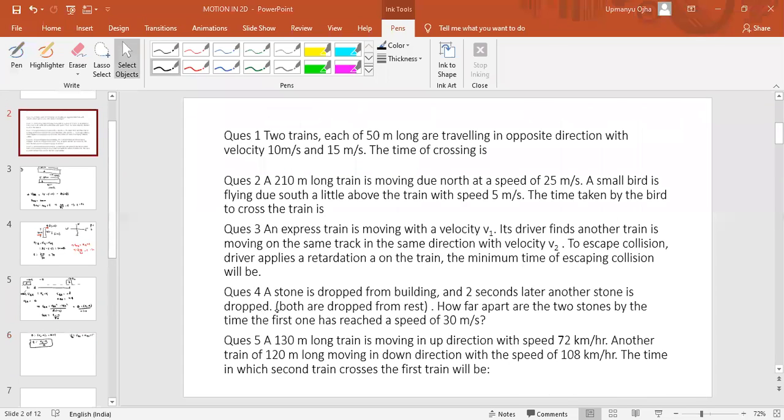Next, question number 4. A stone is dropped from a building and 2 seconds later another stone is dropped. Both are dropped from rest. How far apart are the stones by the time the first stone has reached the speed of 30 meter per second?